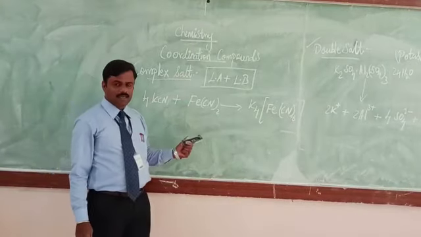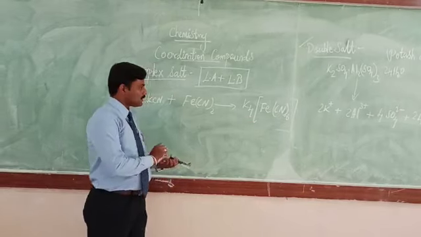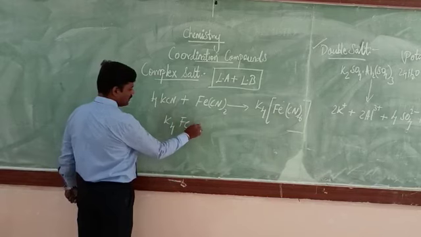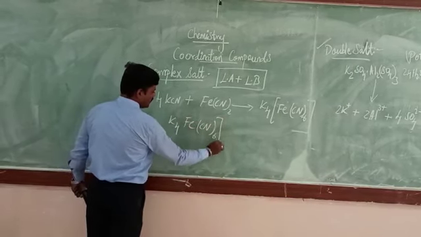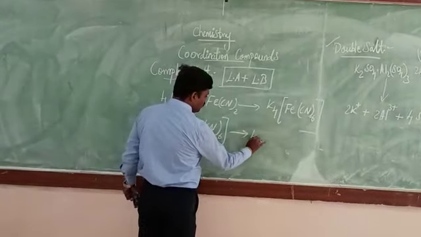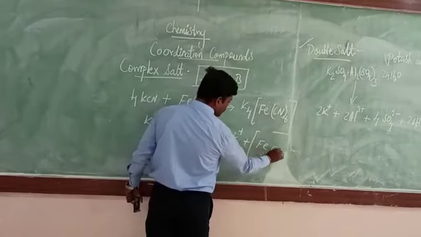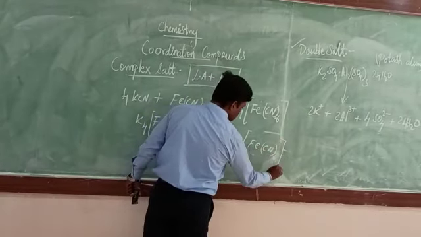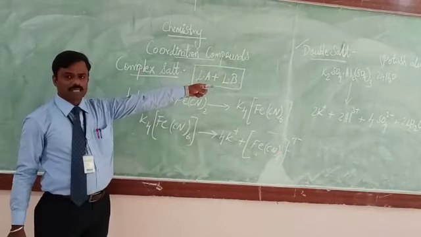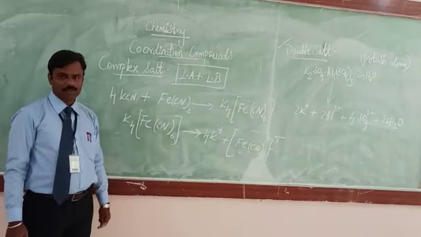Unlike a simple salt and a double salt, this complex salt never undergoes complete dissociation. So if we take the complex salt K4[Fe(CN)6], it dissociates to form 4 moles of K+ and [Fe(CN)6]4-.